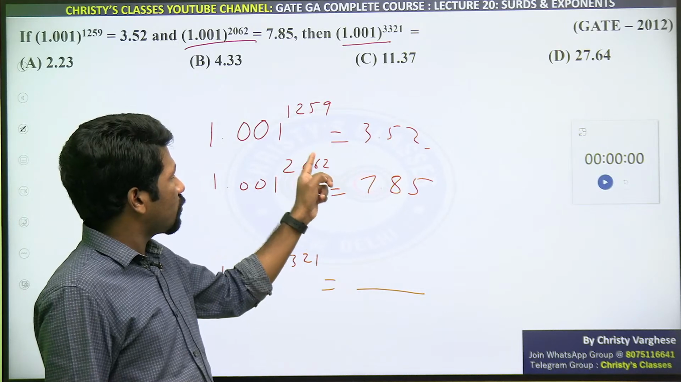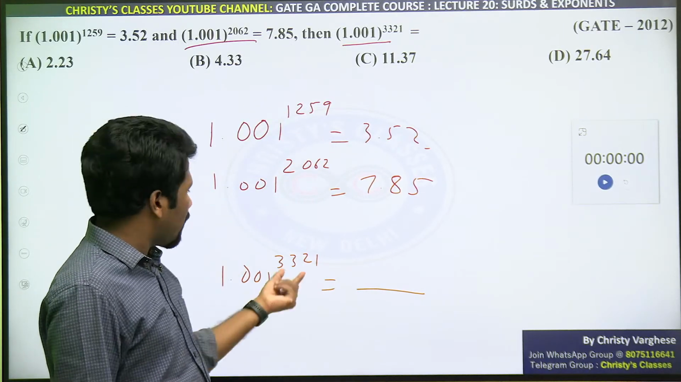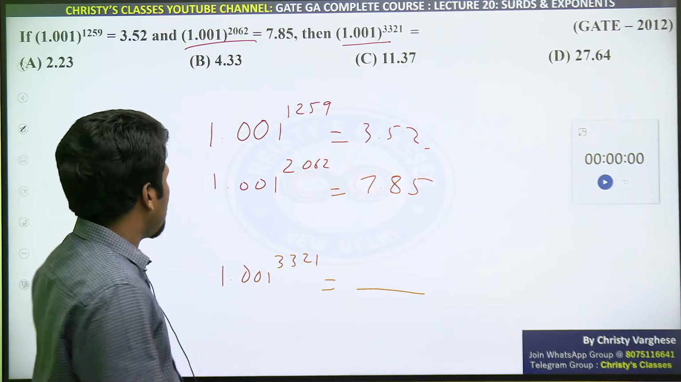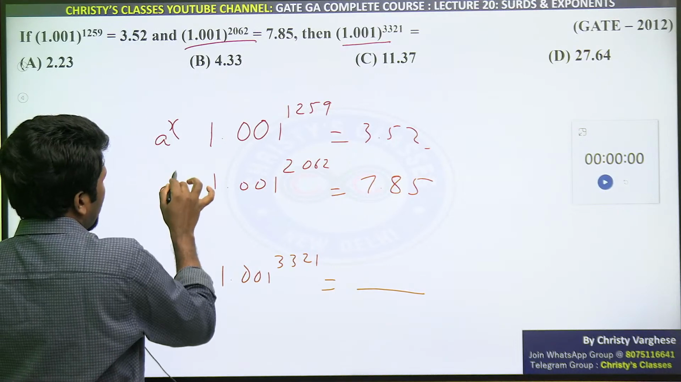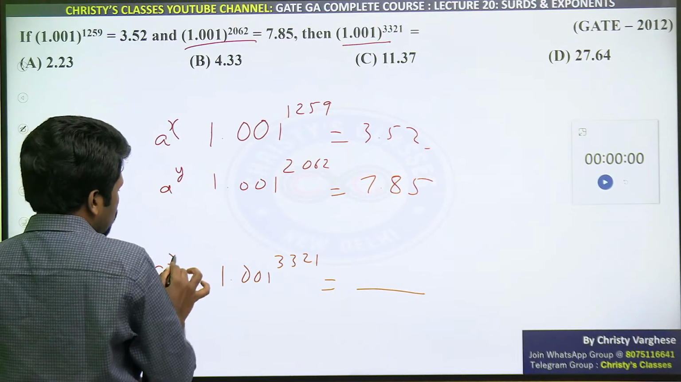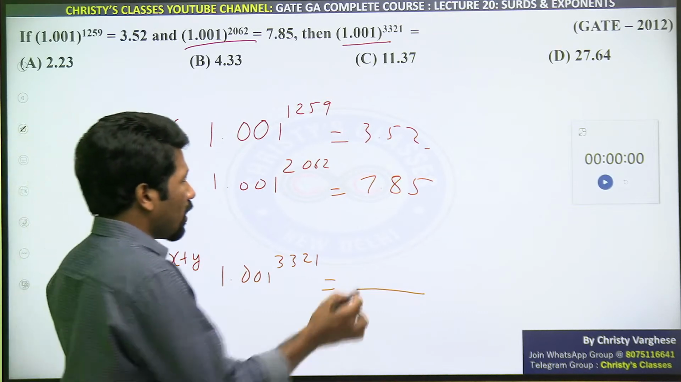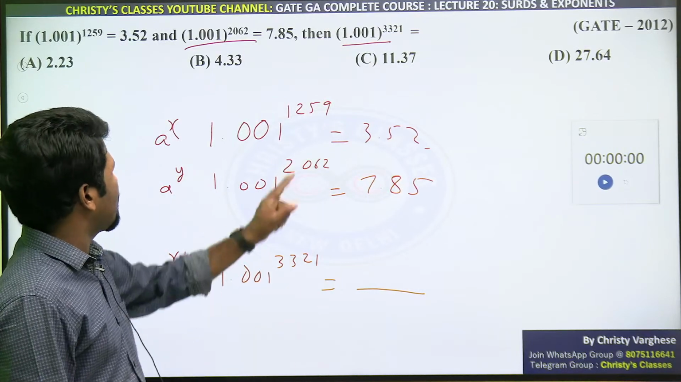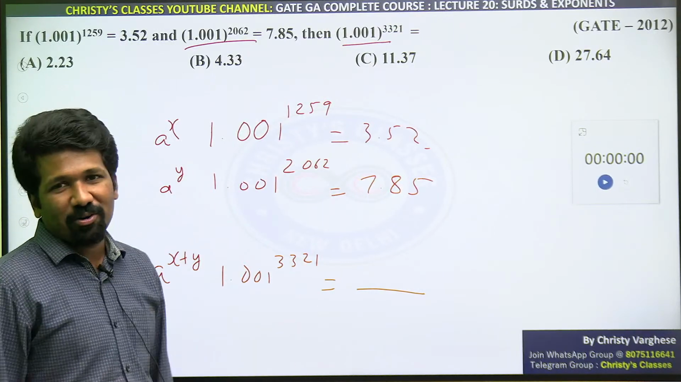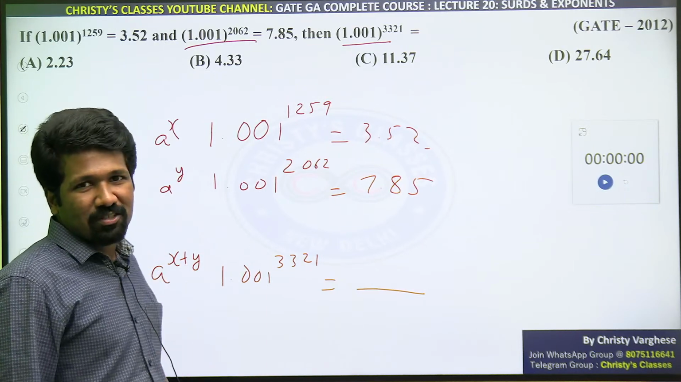1259 plus 2062, when you add, you get 3321 only. That means if this is a raised to x, and this is a raised to y, this is a raised to x plus y. So what will the answer be? Should I add this? That is the mistake some people can make. I think that option is also present in the options. A raised to x plus a raised to y is not a raised to x plus y.